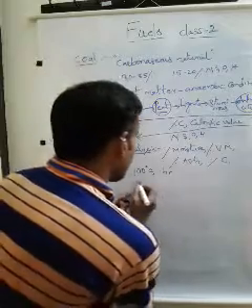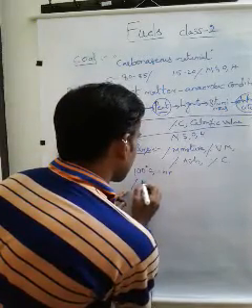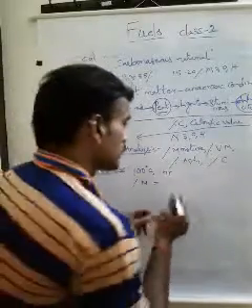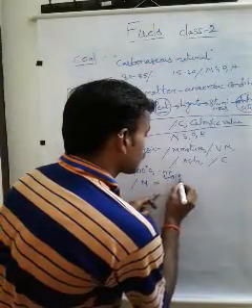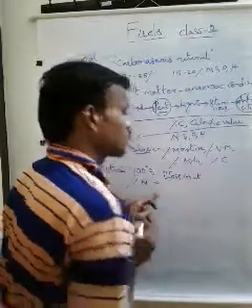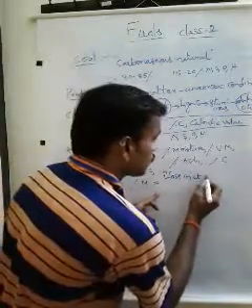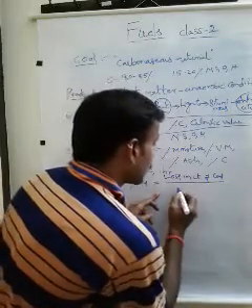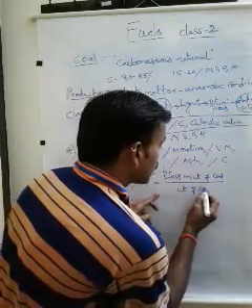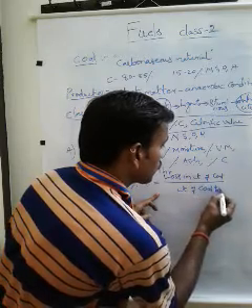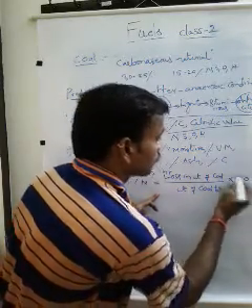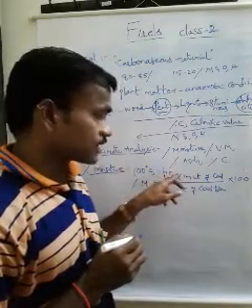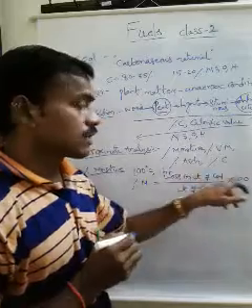So, percentage of moisture is equal to loss in weight of coal sample by weight of coal taken, into 100. How much weight of coal is taken and how much weight is lost, into 100.